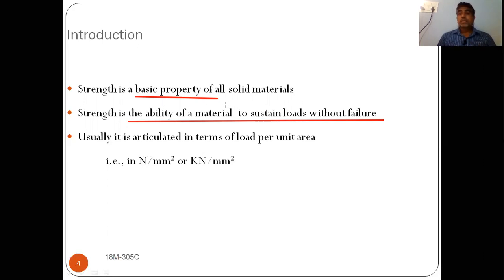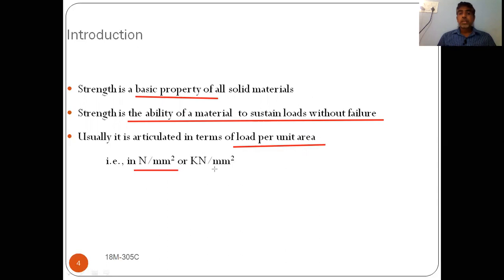How do you express this strength? Already we have discussed this one. Strength is expressed in terms of load per unit area. What are the general units for load per unit area?